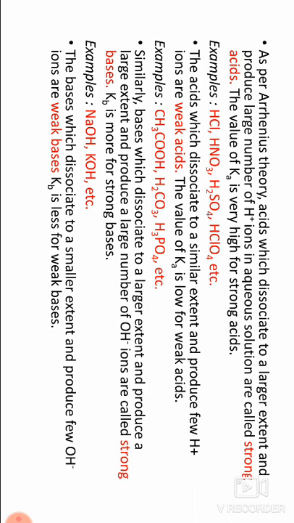Examples: HCl, HNO3, H2SO4, HClO4. When the acid is dissolved in water, equal numbers of cations and anions are obtained. This process occurs only in strong acids.